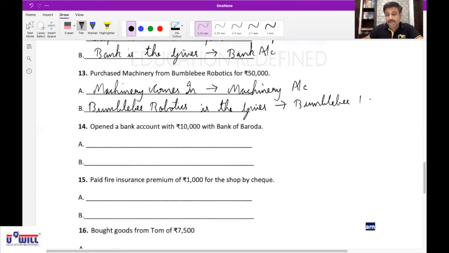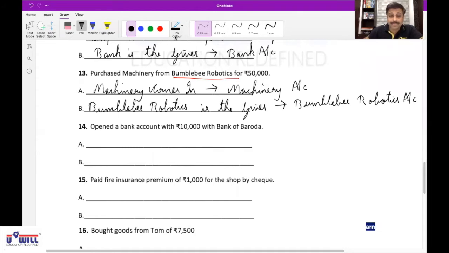So we cannot say that cash is received or paid. Effect one, what comes in: machinery comes in, affects machinery account. Effect two, what goes out: nothing goes out. We cannot say cash goes out because it's a credit transaction. Which income? No income. Who is the giver? Bumblebee Robotics is the giver, affects Bumblebee Robotics account. Now the 14th one. Nemish, unmute yourself. Try the 14th one.